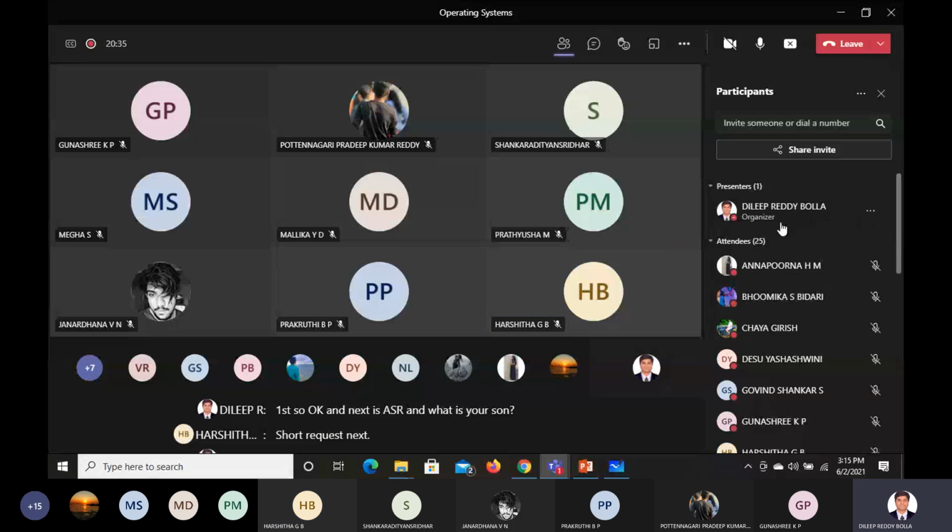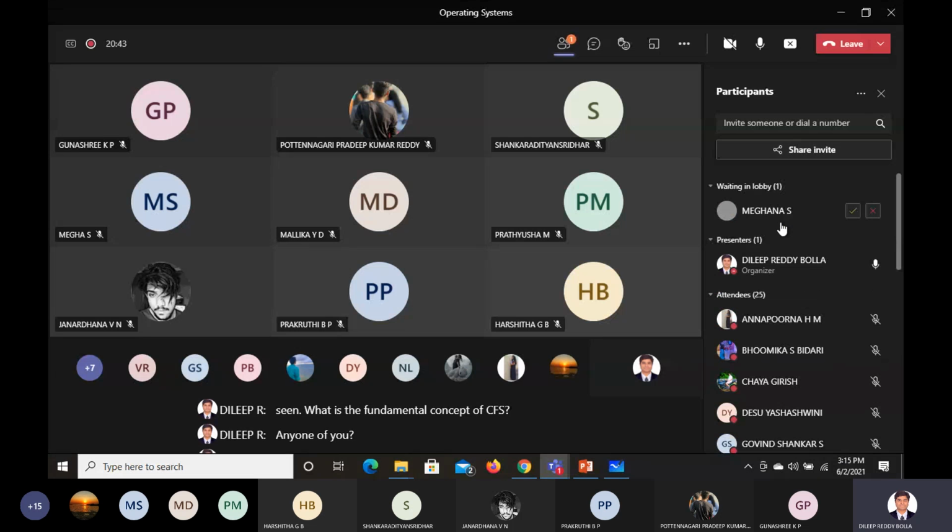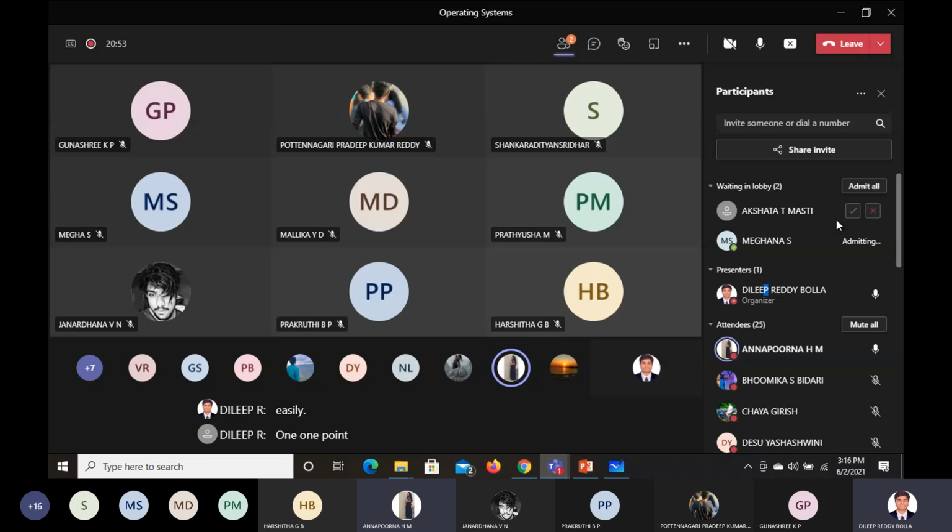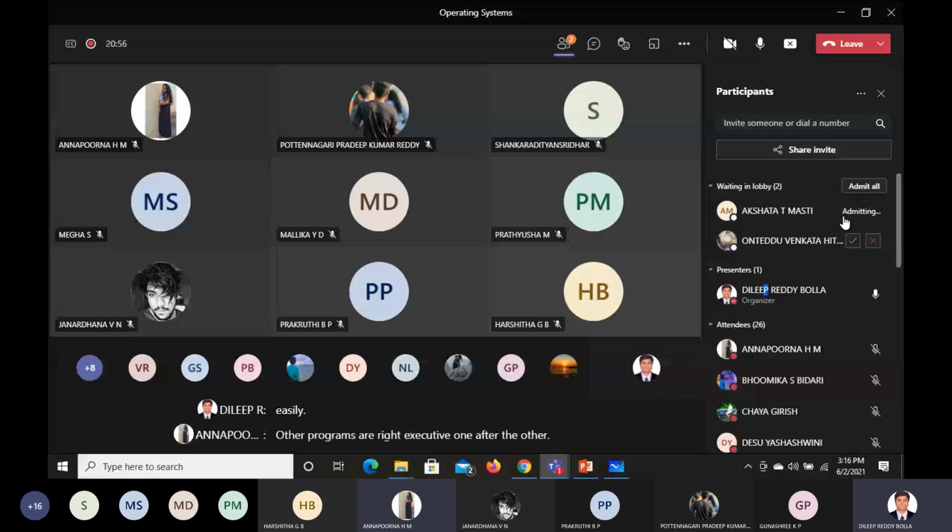What is the fundamental concept of FCFS? Any one of you? Just the basic fundamental, one point, because if you know that one point, you will be able to do it easily. One point about FCFS: all programs are executed one after the other, sir. Programs are executed one after the other.